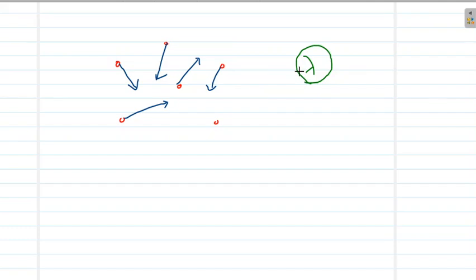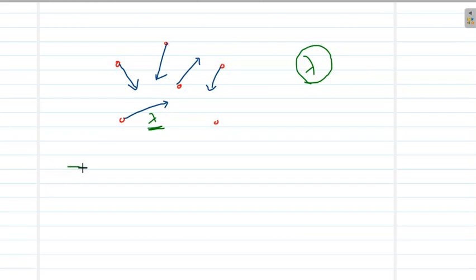So lambda is the mean free path, and it is the average distance that the electrons travel between two successive collisions. If after one collision the electron starts to move in a straight line, then the next collision will happen after the electron travels a distance lambda. Mean free path is the average distance that an electron can travel in a straight line without getting a collision.